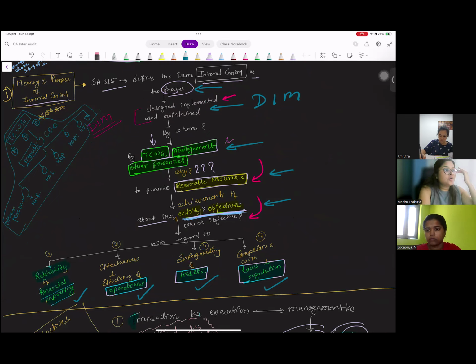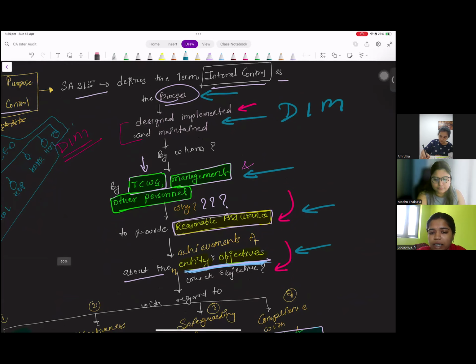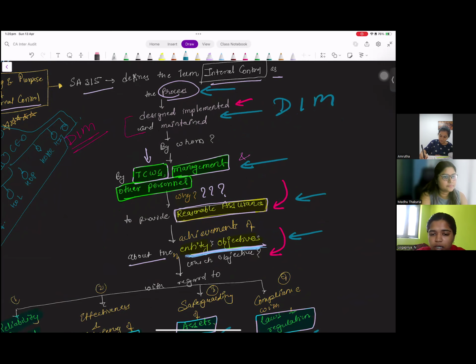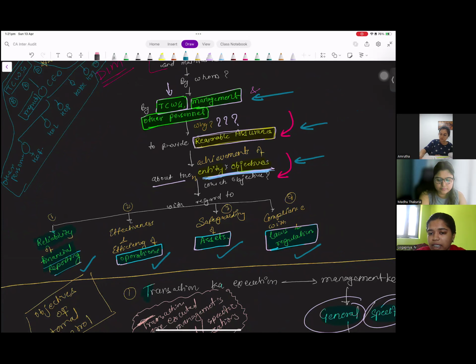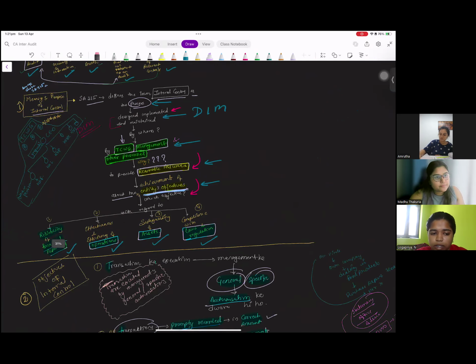Priya, can you please repeat the definition or the meaning of internal control? The term internal control is defined as the process designed, implemented and maintained by those charged with governance, management and other personnel to provide reasonable assurance about the achievement of the entity's objectives relating to the reliability of financial statements, effectiveness and efficiency of the operations, safeguarding of assets and compliance with the laws and regulations. Remember this always, right? Done, guys?